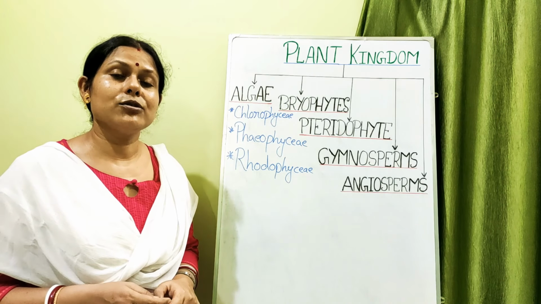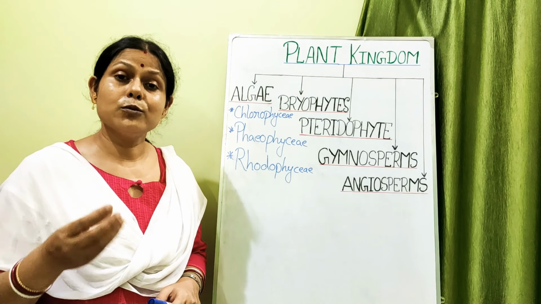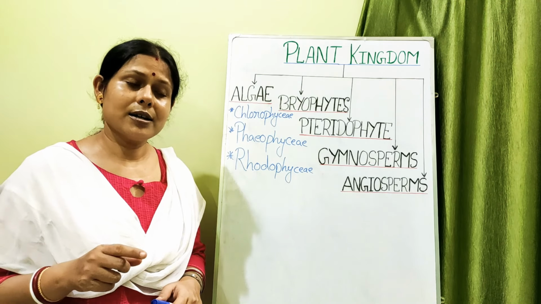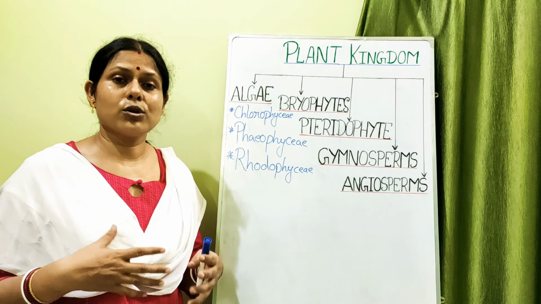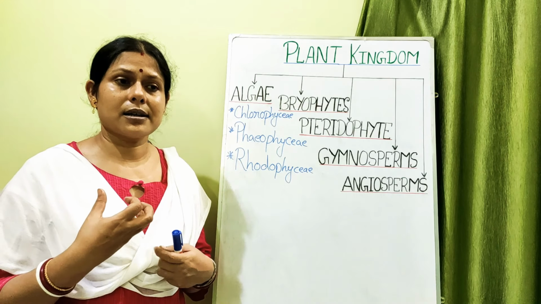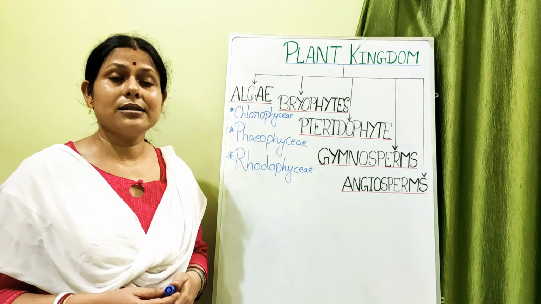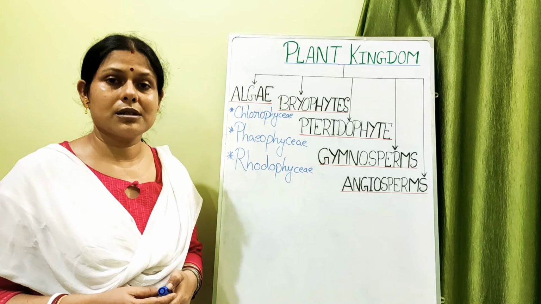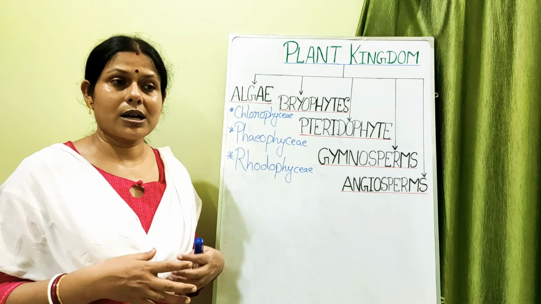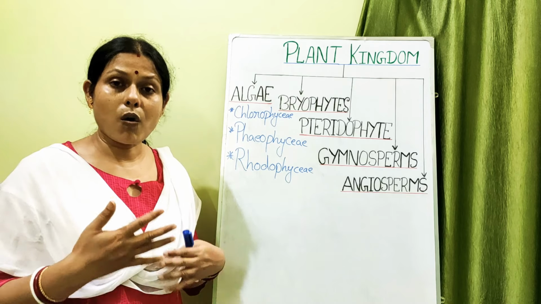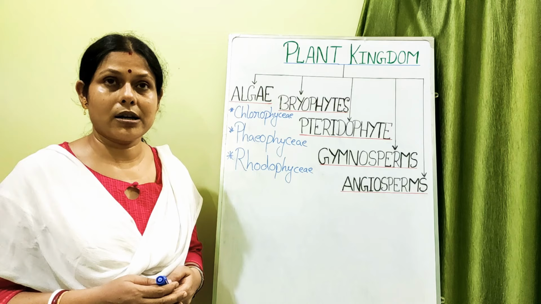Then some algae like spirulina and chlorella are used as food supplements. And chlorella has one very good importance in that it is able to convert a lot of carbon dioxide into oxygen in very little time. That's the reason why spacemen take chlorella in their spacecraft, so that in space the oxygen can be made regularly on a fresh basis by this chlorella.